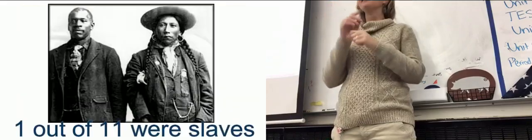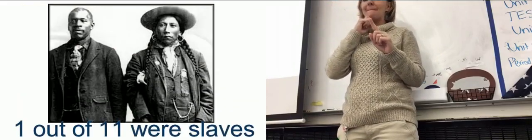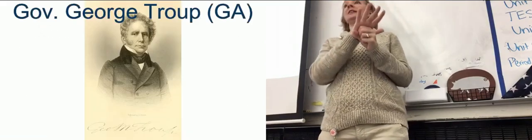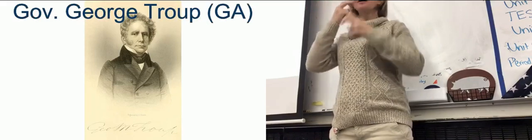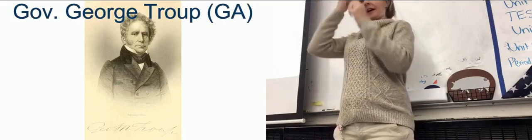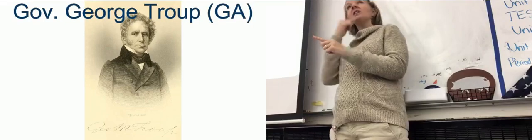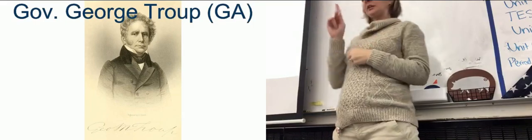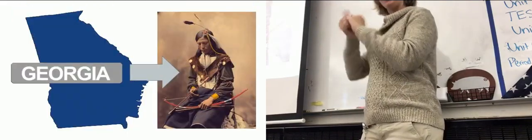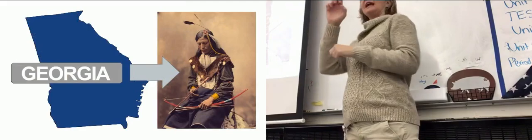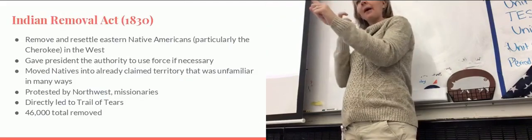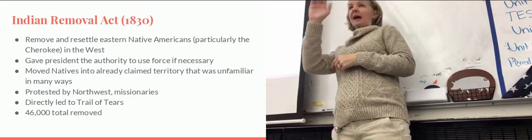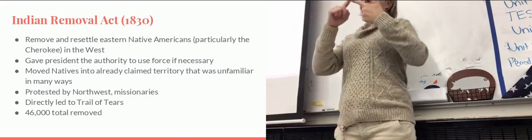Now, the thing is, though, is that Andrew Jackson is going to have pressure. You see, he had promised that he was going to fix the Native American problem after he was elected. The governor of Georgia is going to say, I want these Native Americans out, and it's your job to be able to fix them. Andrew Jackson says, yes, I will fix them through the expulsion of these native tribes from the state of Georgia. And this is going to be what's called the Indian Removal Act, which is going to be the number 2 thing that you need to know about Andrew Jackson, and that is going to be a starred term.